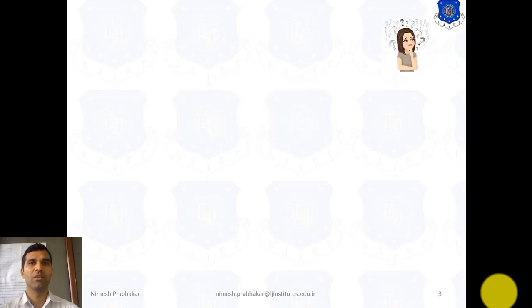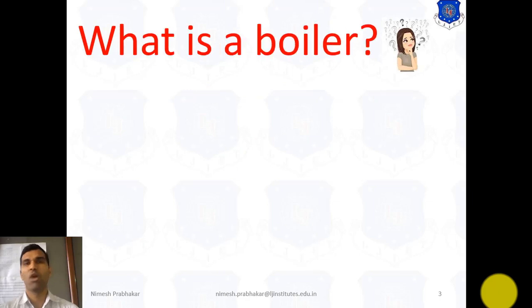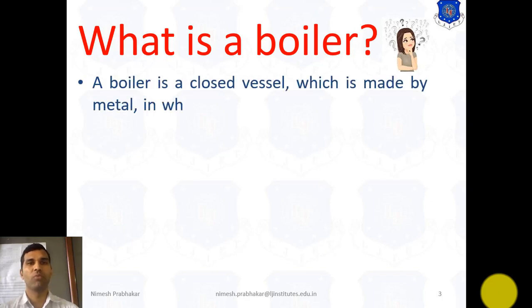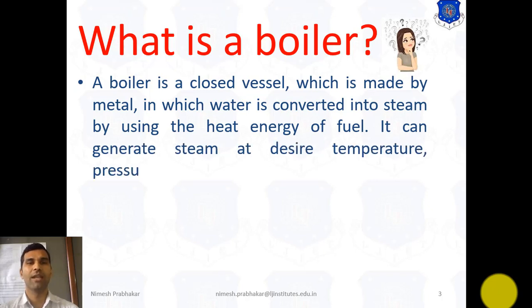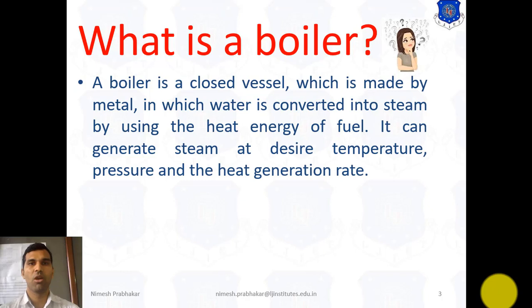So now, let's start. First of all, the question that comes to mind is, what is a boiler? The answer is, a boiler is a closed vessel made of metal, in which water is converted into steam by using the heat energy of fuel. It can generate steam at the desired temperature, pressure and heat generation rate. So this is the simple definition of a boiler.